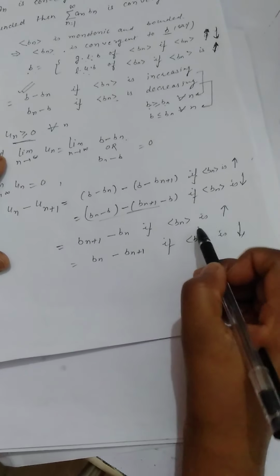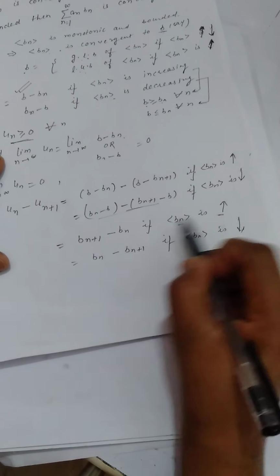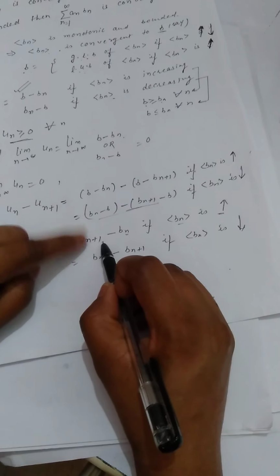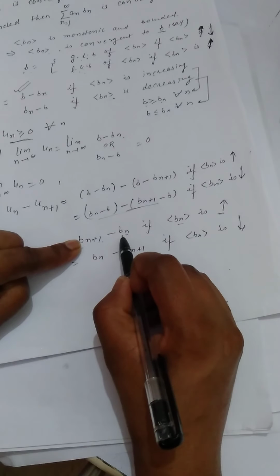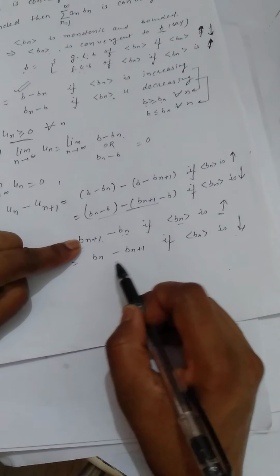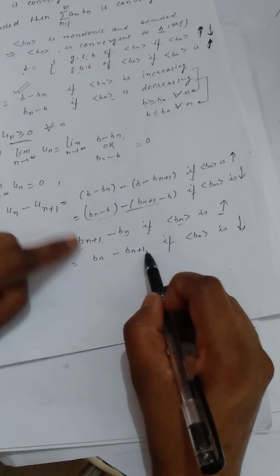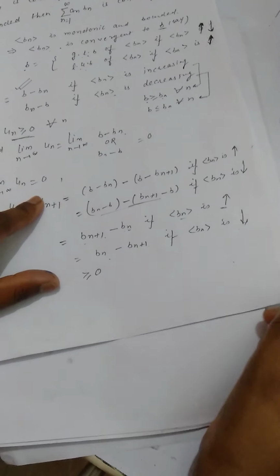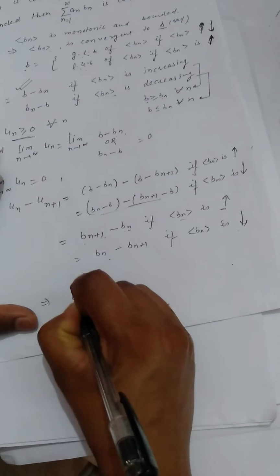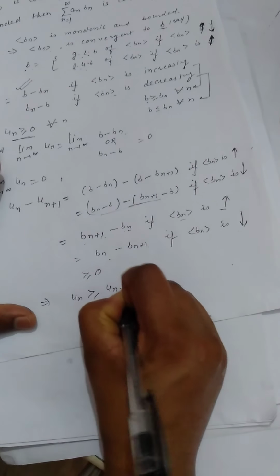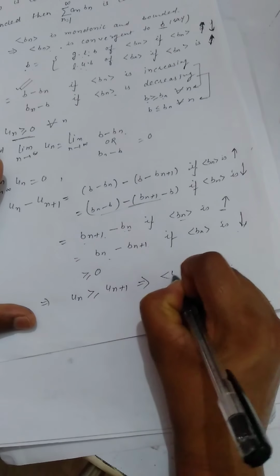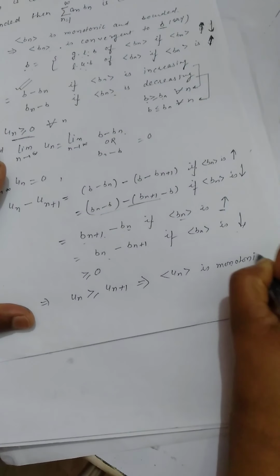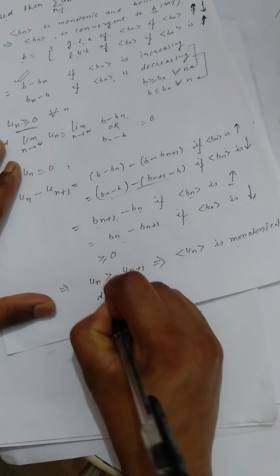See from this, when bn is increasing, then bn plus 1 is greater than or equal to bn. Increasing means the next term will be greater. And if it is decreasing, then bn is greater than or equal to bn plus 1. It means in both of the cases it is greater than or equal to 0. Okay, and it implies that un is greater than or equal to un plus 1, and it implies un is monotonically decreasing.